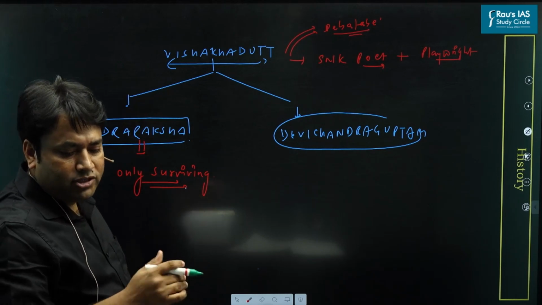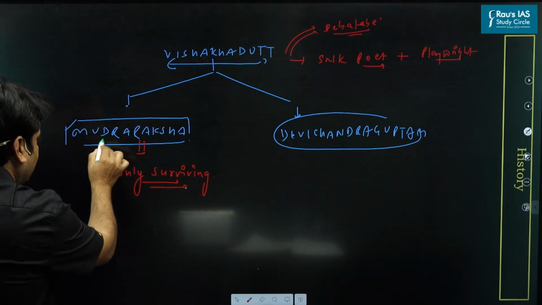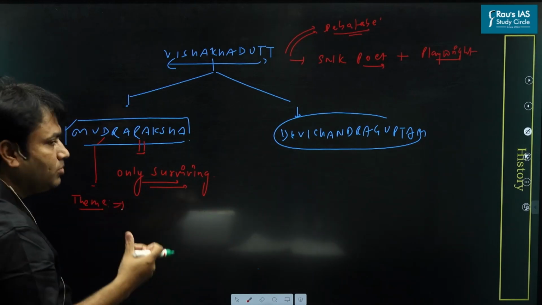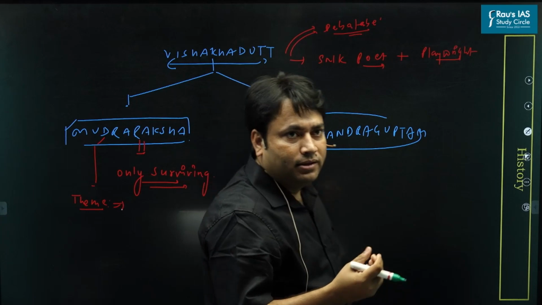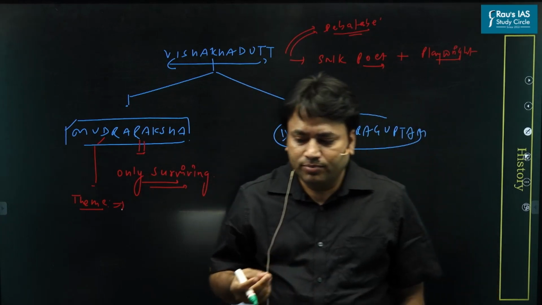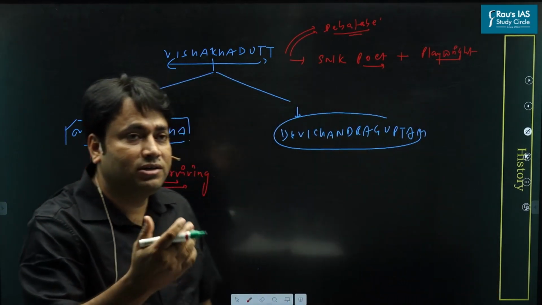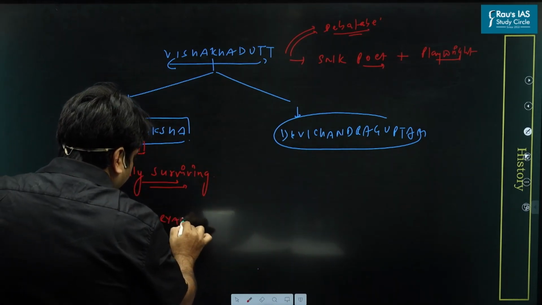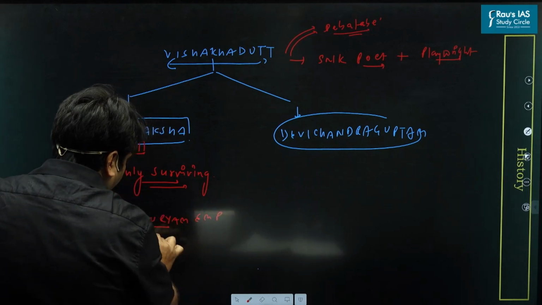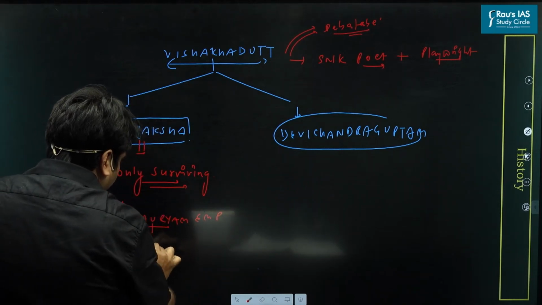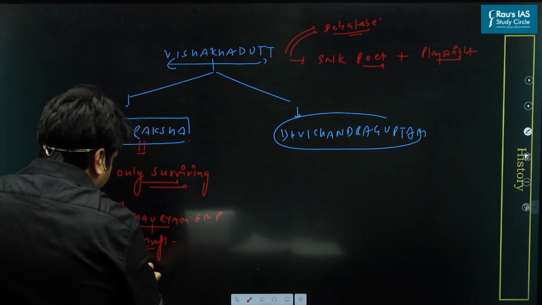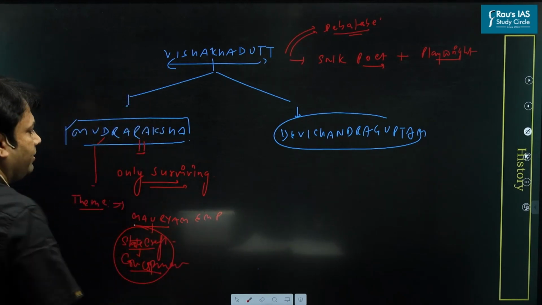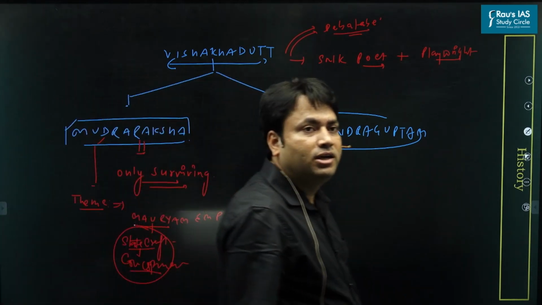Now come to Devi Chandraguptam. First, what is the theme of this Mudra Rakshas? This book deals with statecraft, with the conspiracies within a state, and the state is the Mauryan Empire. Basically the political theme has been discussed in Mudra Rakshas.